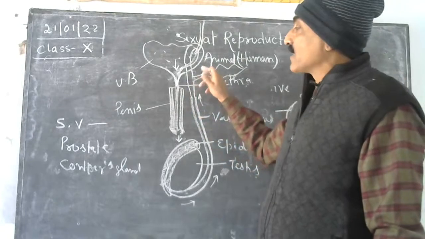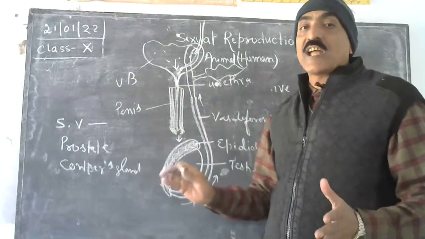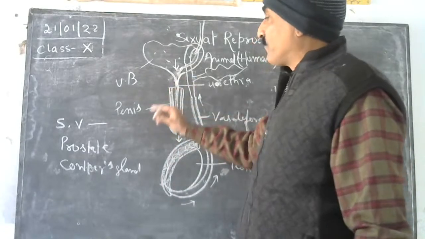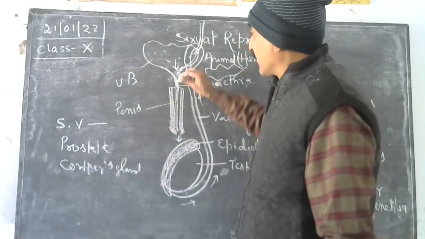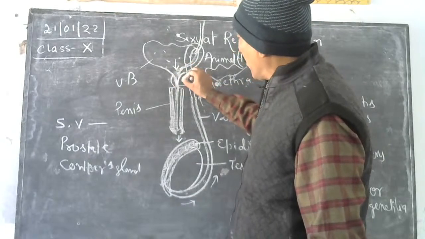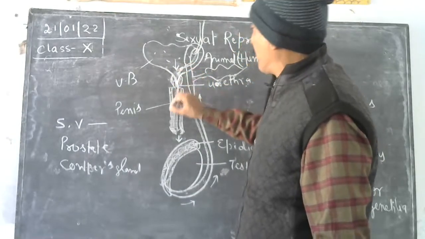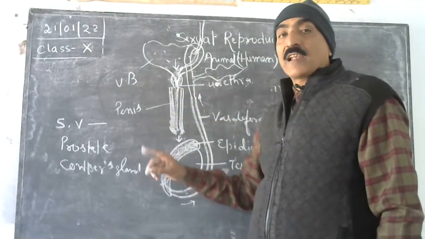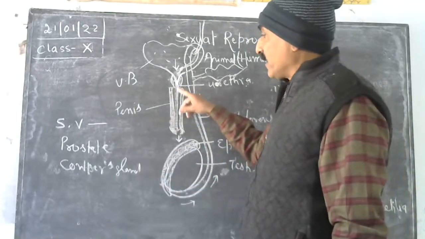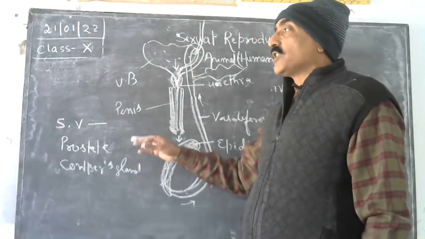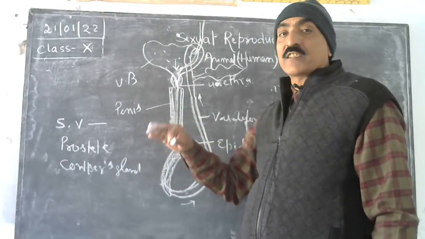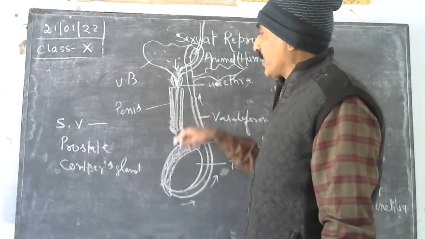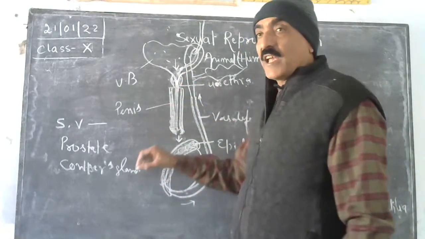It secretes seminal secretion that aids the nutrient for the sperm. That is actually fructose. Now prostate gland remains here. This is the unpaired gland, from which an alkaline fluid is secreted that adds the alkalinity to the sperm so that it may not get damaged in genital tract of the female where there is an acidic medium, or in urethra where there is an acidic medium.